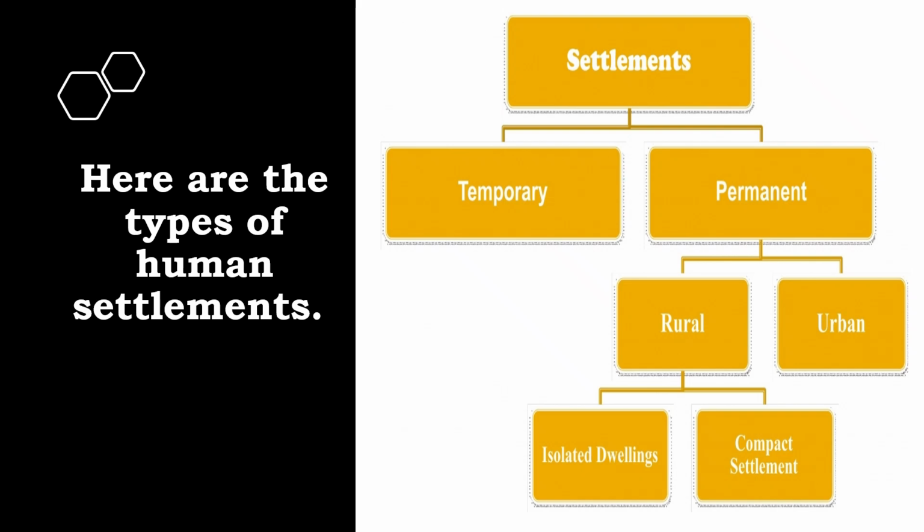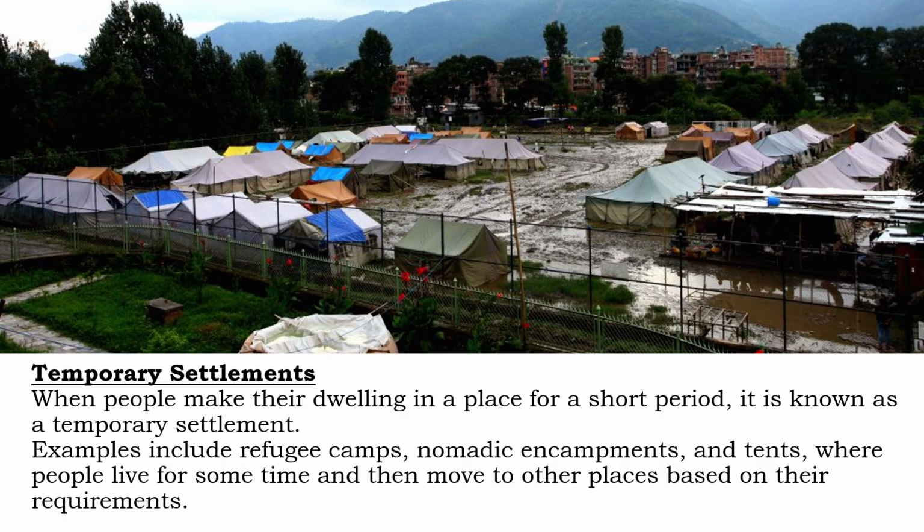Here are some types of human settlements. Temporary settlement: when people make their dwellings in a place for short period of time, it is known as a temporary settlement. Examples include refugee camps, nomadic encampments, the tents where people live for some time and then move to other places based on their requirements.